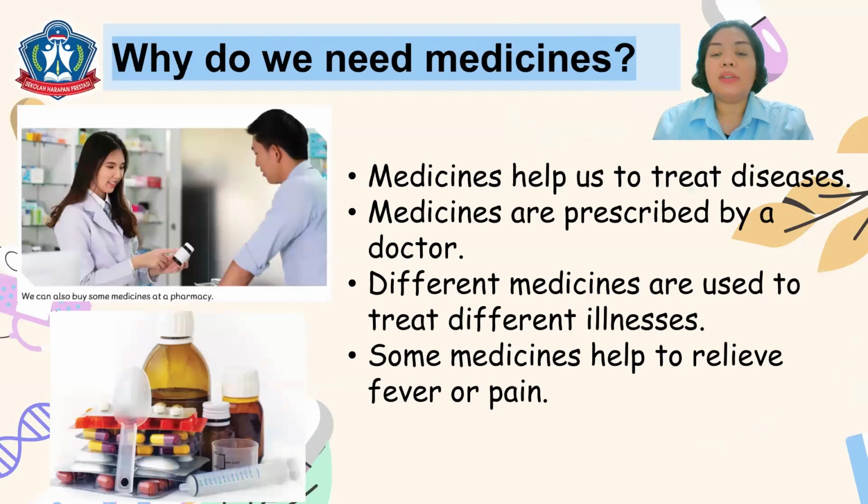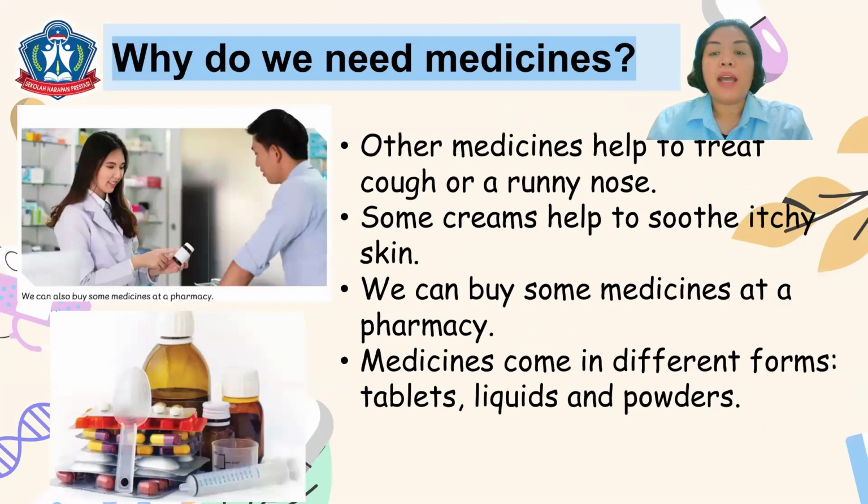So remember, children, that every illness has its own medicine. We cannot just simply drink any medicine when we are sick, and we should ask the doctor what is the best medicine for us. That's why if we are sick, we will go to the doctor. Next, other medicines also help to treat cough or a runny nose.